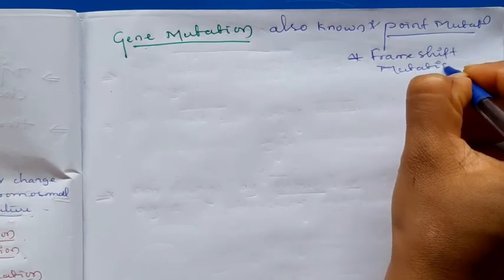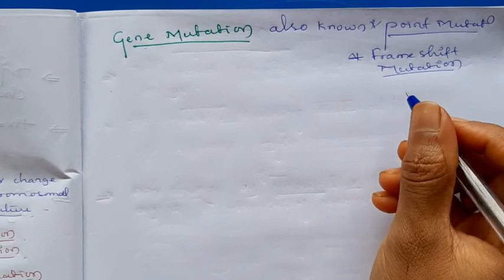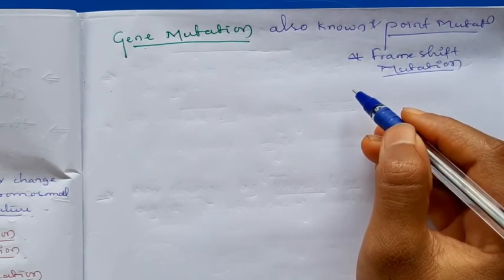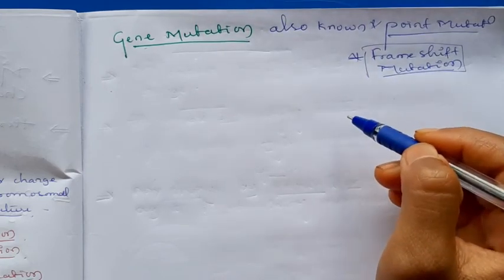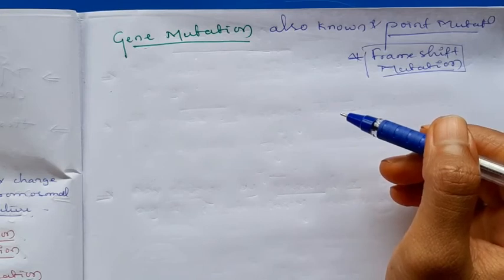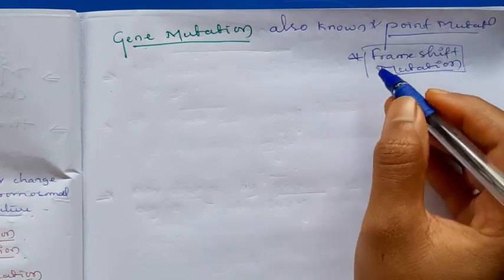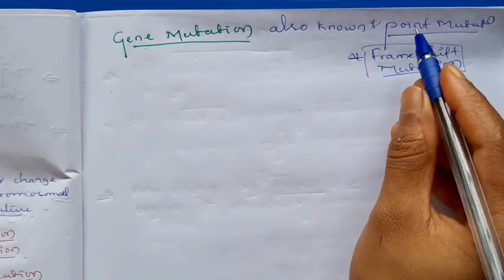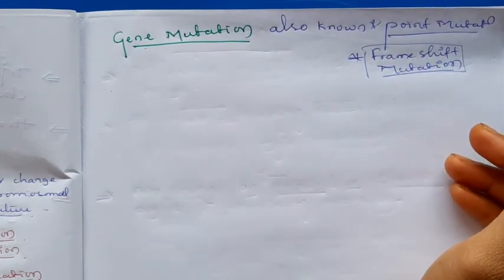I am not going to explain this one, because if you learn about the coding and triplet codons, then only you can understand the frame shift mutation. While discussing the codons and protein synthesis, I will explain the frame shift mutations. Just now remember these two types of mutations in the gene mutation, point mutation and the frame shift mutations.